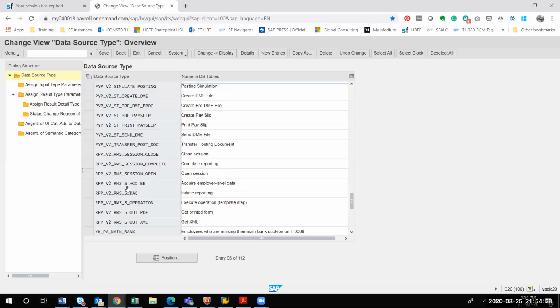It is better to use star only, because even if any countries come tomorrow, we need not change all these things. Wherever I have maintained AE, you can also change it to star. I was thinking of only one country, but there is no harm in doing this, because if any country comes tomorrow, we need not worry. No problem. So wherever you see country grouping, we make it a star here.